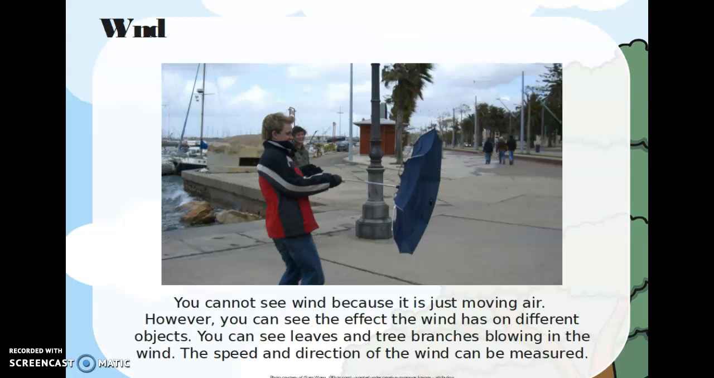Wind. You cannot see wind because it is just moving air. However, you can see the effect the wind has on different objects. You can see leaves and tree branches blowing in the wind. The speed and direction of the wind can be measured.